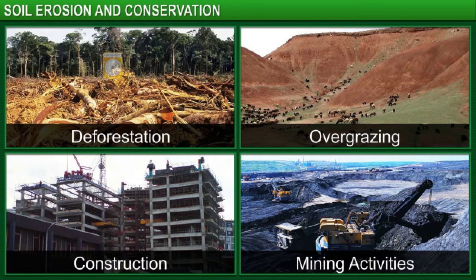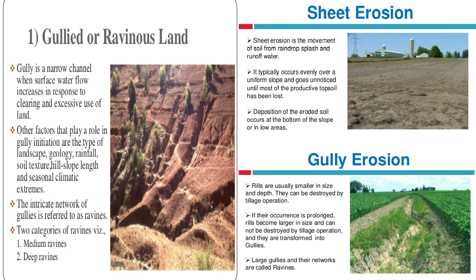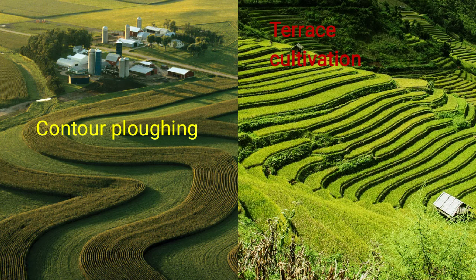Here we can see types of soil erosion. In sheet erosion, a thin upper layer of the soil is washed away. Rill erosion means there are thin cracks on the surface of the soil, thin lines, also called finger erosion. Gully erosion means deep channels are found. So how can we prevent them? Through soil conservation, like contour ploughing, we can prevent soil erosion.